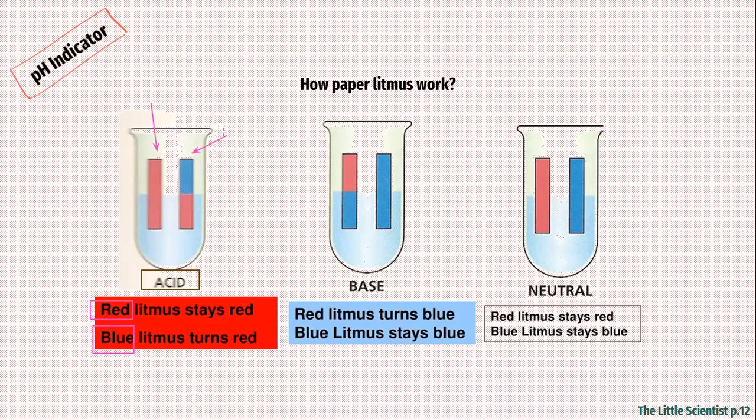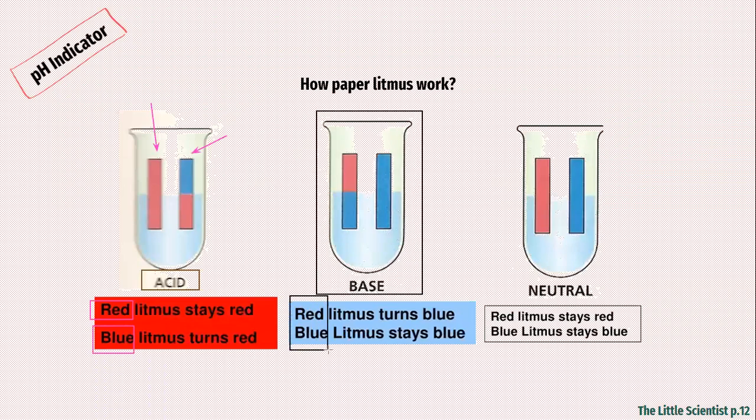However, let's take a basic solution, a base. Also, we will use 2 papers, red paper and blue paper. When you place the blue paper, the color of the paper does not change, it stays blue. But when you put the red one, the red turns blue.